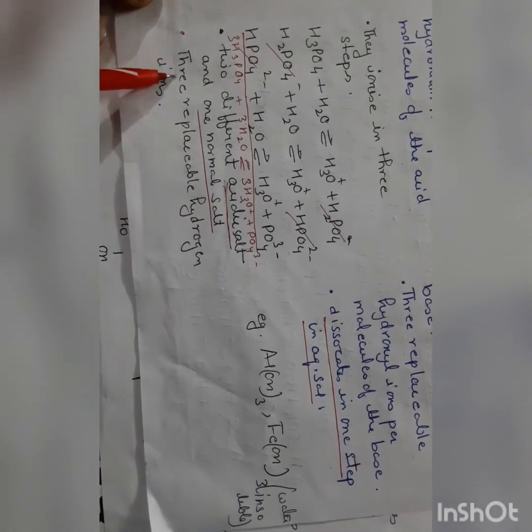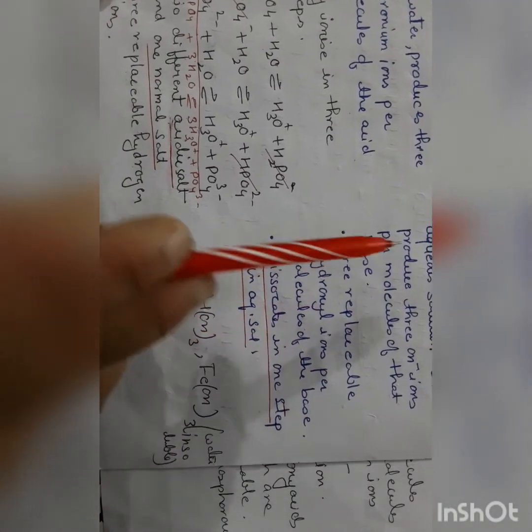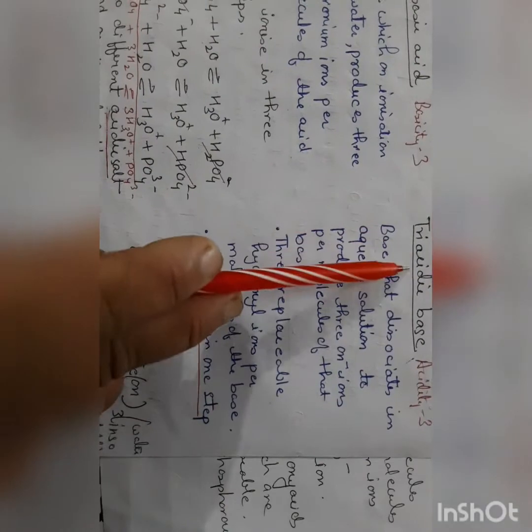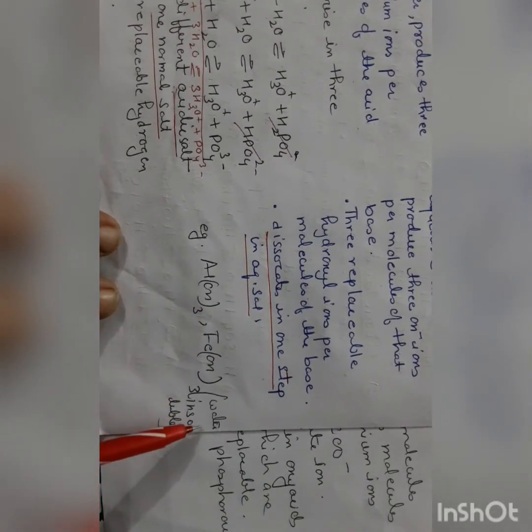Here there are 3 replaceable hydrogen ions, and here there are 3 replaceable hydroxyl ions. The examples of triacidic base are aluminum hydroxide and ferric hydroxide. Both of them are water insoluble.